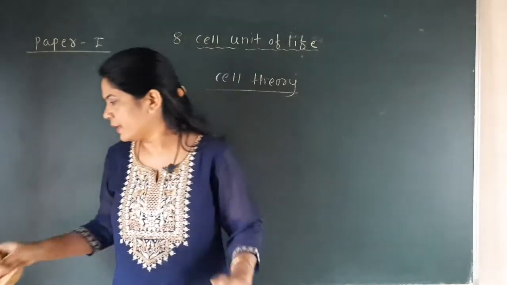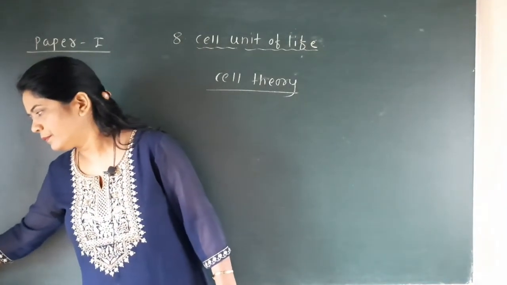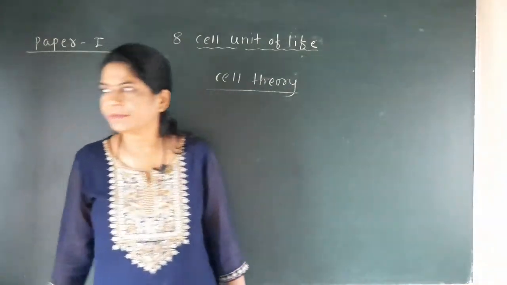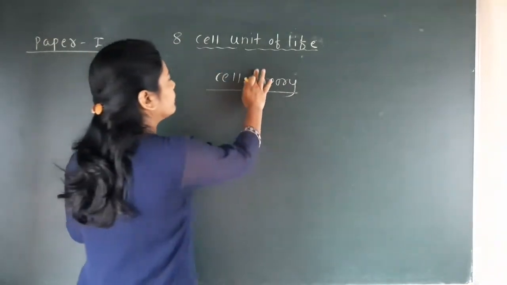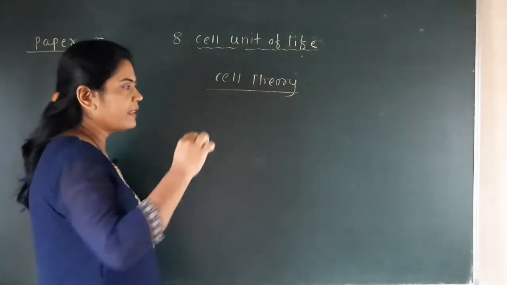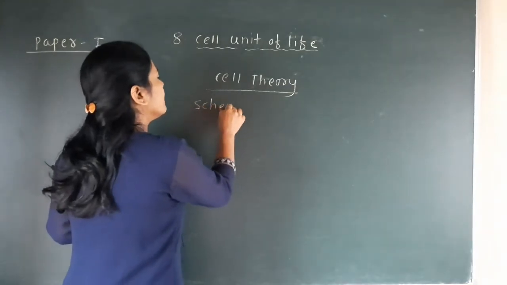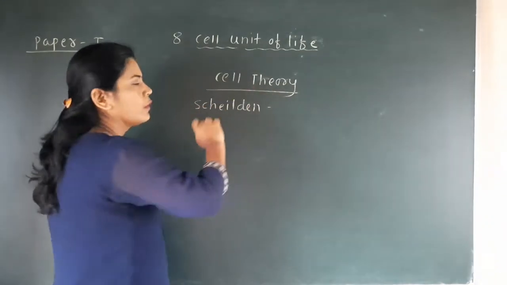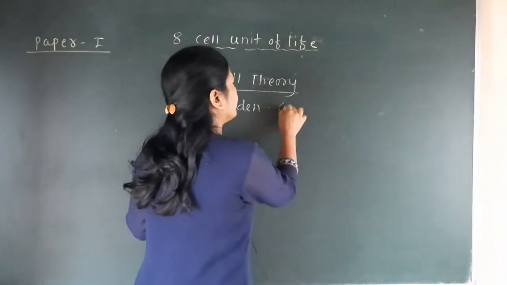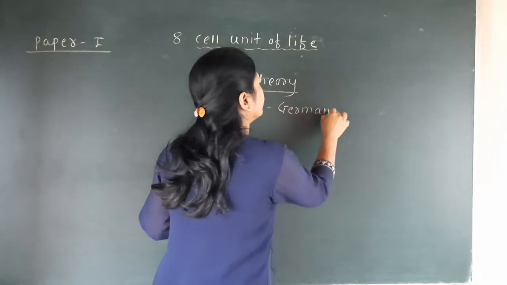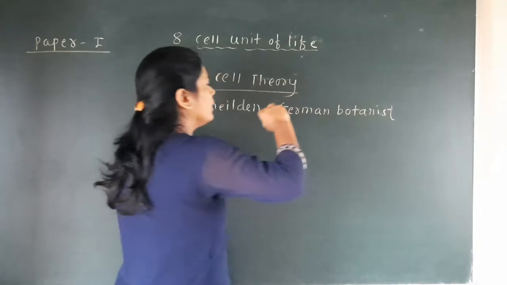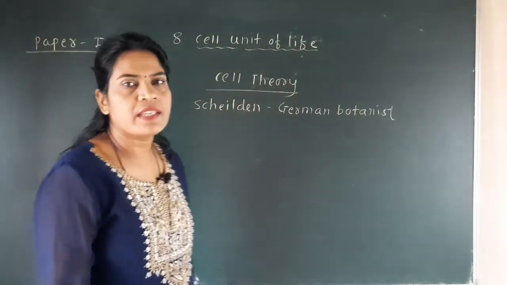Okay, see here. The first scientist is Schleiden, a German botanist.